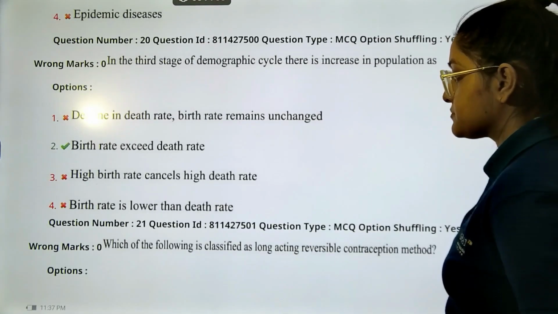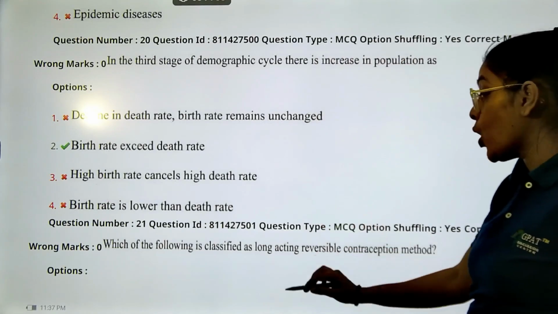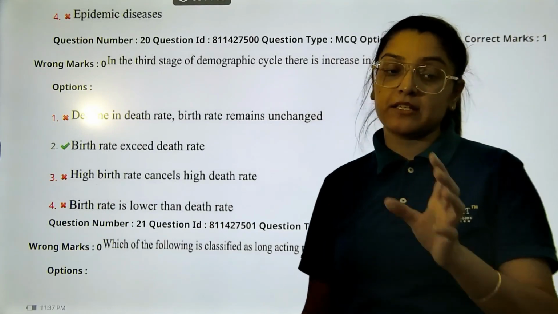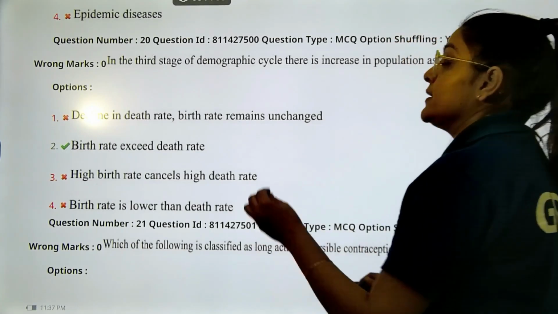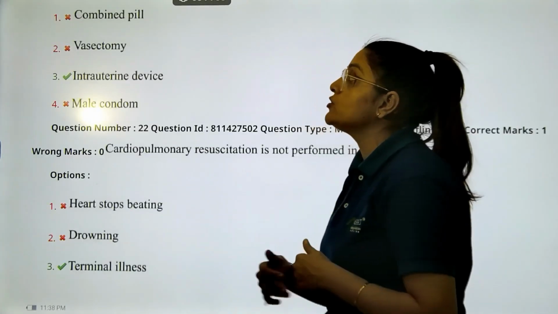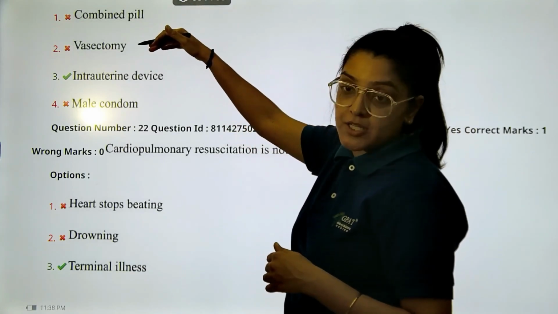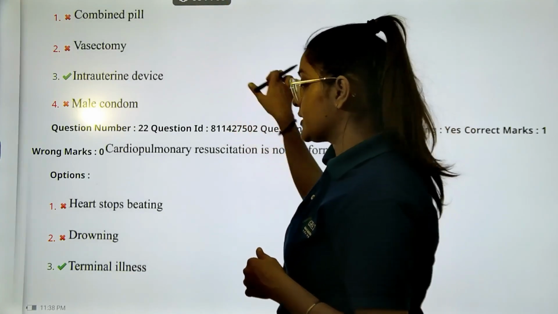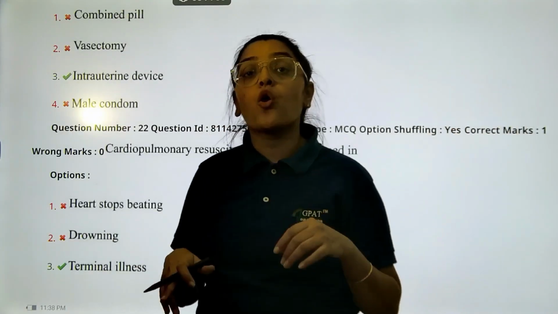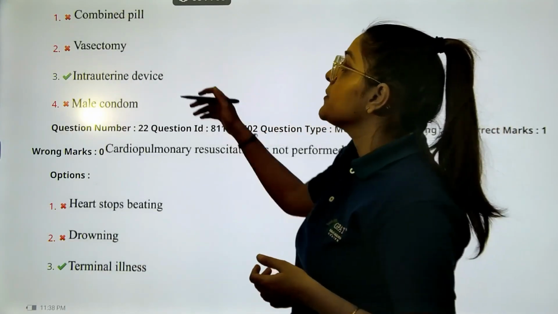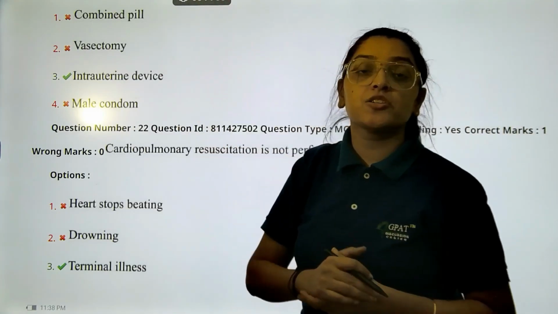Next question. Which of the following acts as a long-acting reversible contraceptive method? So you know, out of a combined pill, vasectomy, which is a surgical method, not possible. You can see reversible is written here. However, the surgeries are not very much reversible. Male condoms, barrier methods are not long-acting. The pill's action is not long-acting either.